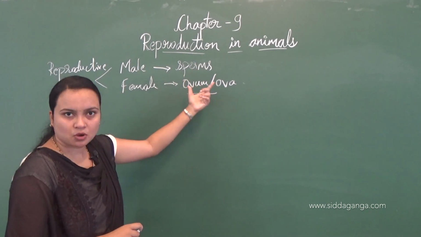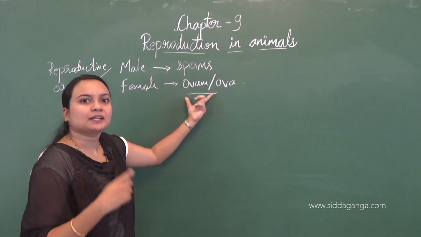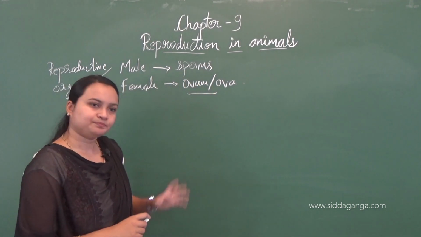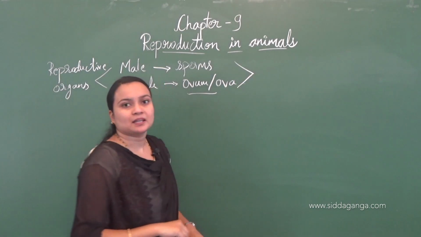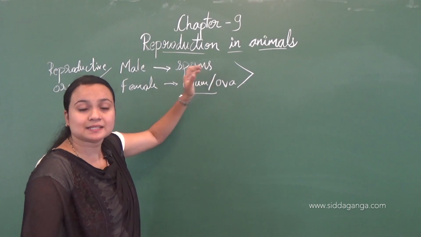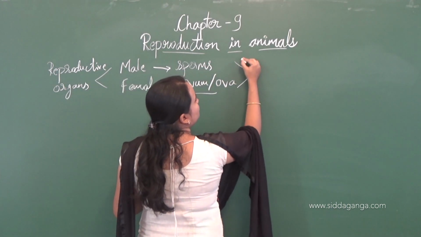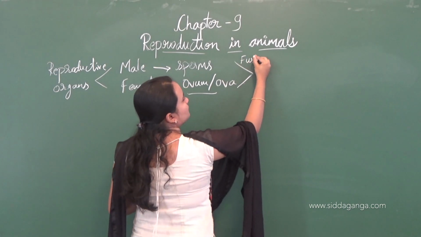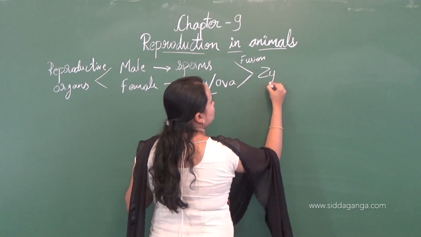Sperms are usually smaller with a tail, and the ovum has a dense cytoplasm. Now these two, the male and female gametes, the reproductive cells, fuse to form the zygote.